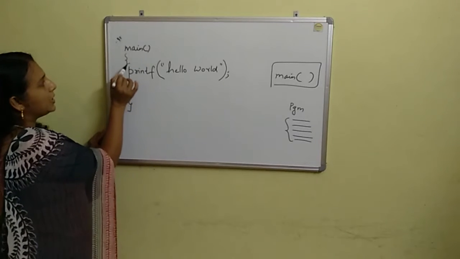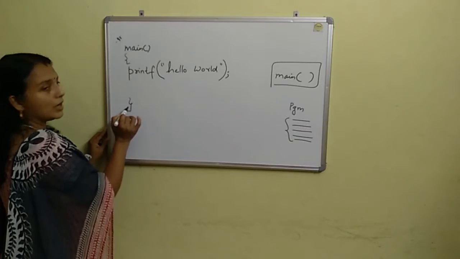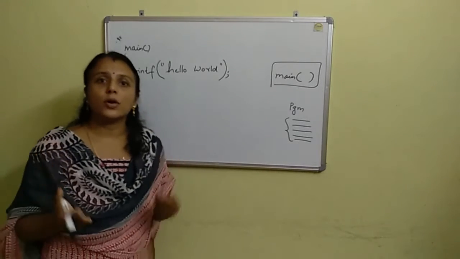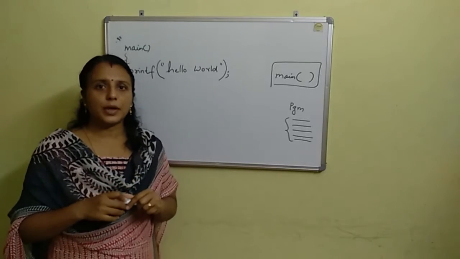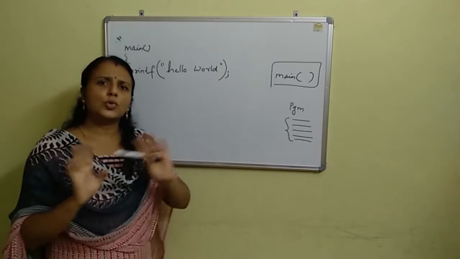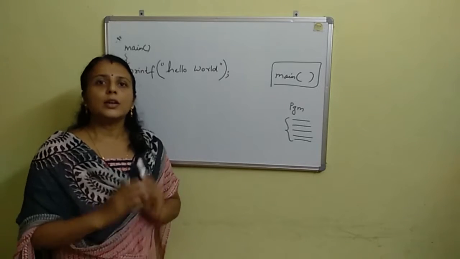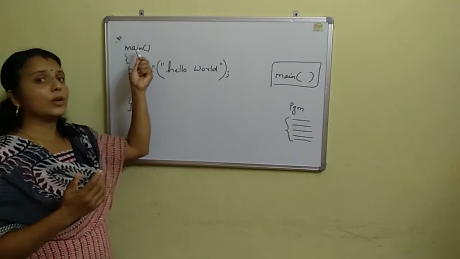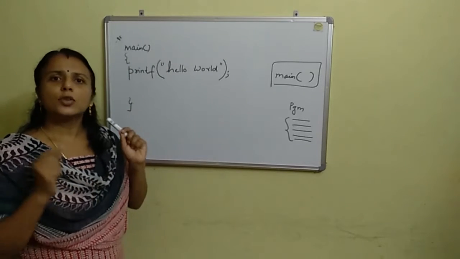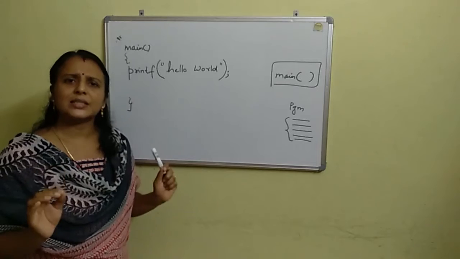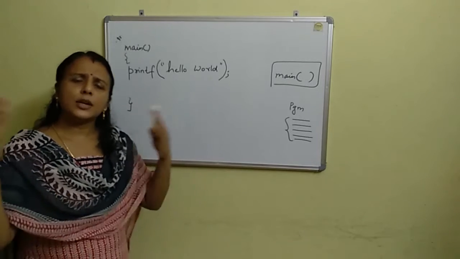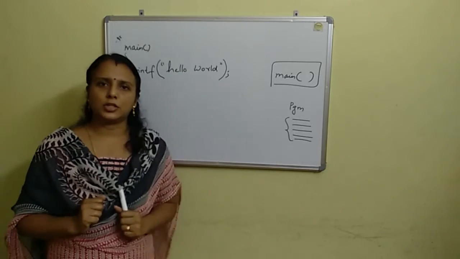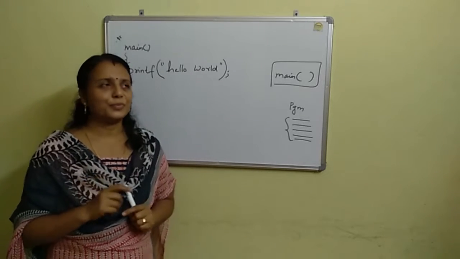So whatever is in between the starting and end curly brackets will all be executed when the main function is invoked by the operating system. Okay. So without this main function, no C programming code can be executed. Every C program must have this main function. All other functions should come inside this main function. Hope this is clear to all of you.